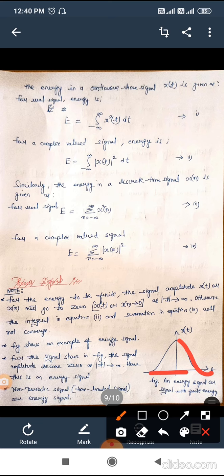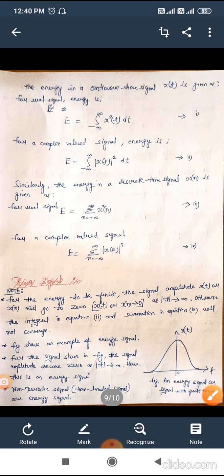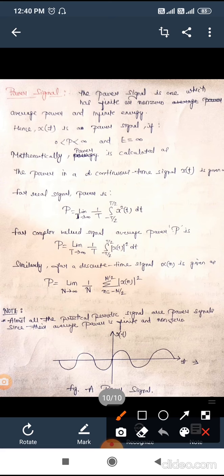Obviously, this is a time limited signal; at some instant of time, its value is zero. Now, we will discuss the topic of power signals. What is a power signal? A power signal is one which has finite or non-zero average power and infinite energy. That means if x of t is a power signal, then average power must be finite and energy must be infinite. If we get a finite power value and infinite energy, then that particular signal is a power signal.